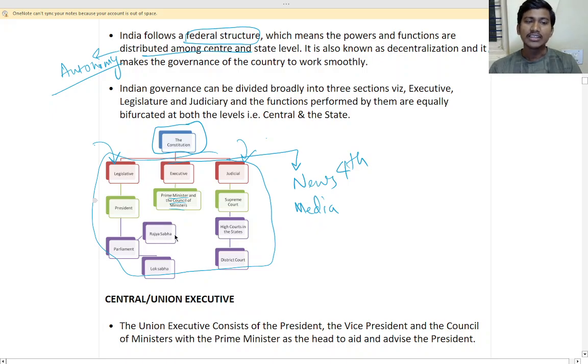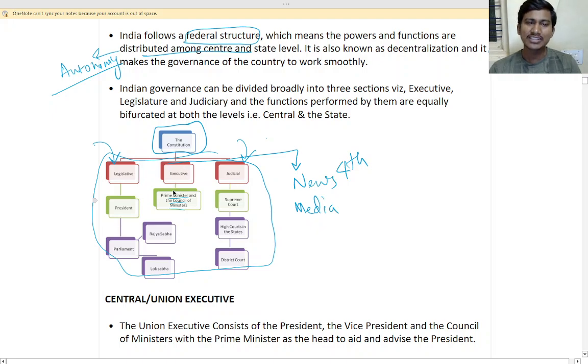So after Rajya Sabha and Lok Sabha pass the motion, then the president will sign it and it becomes part of the law, that is the constitution. So legislative is who has the power to make the law, or amend the constitution.